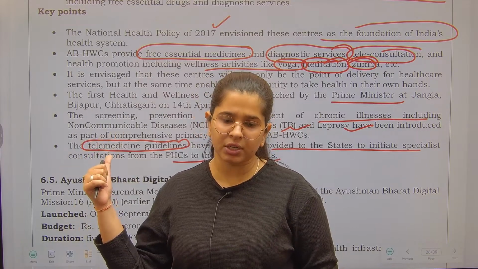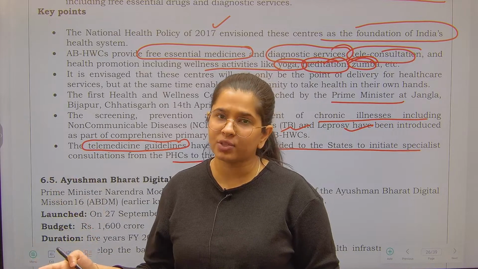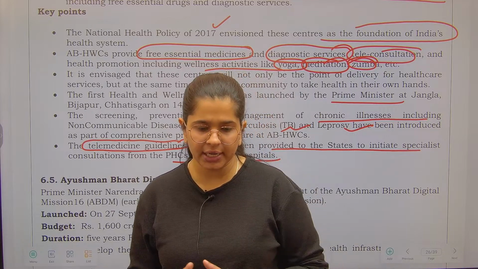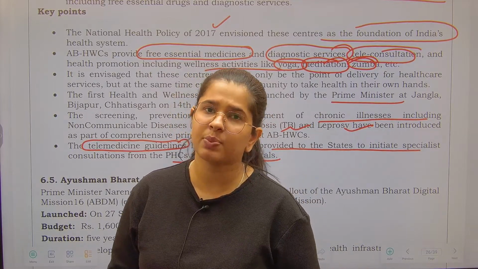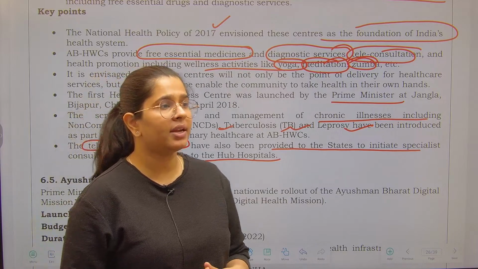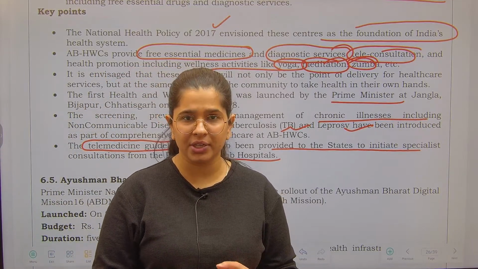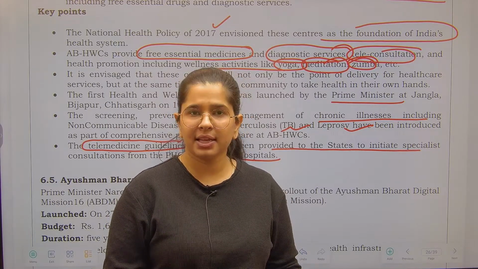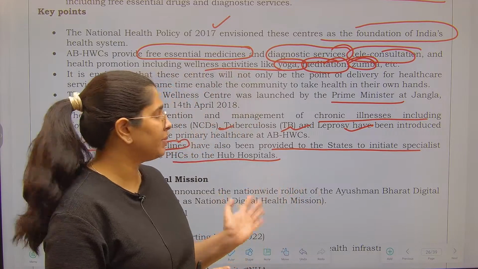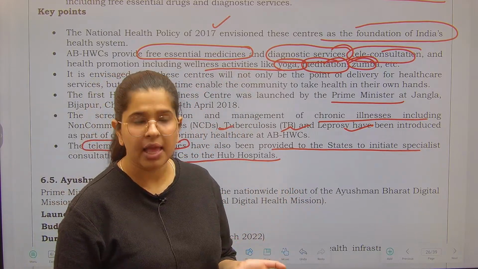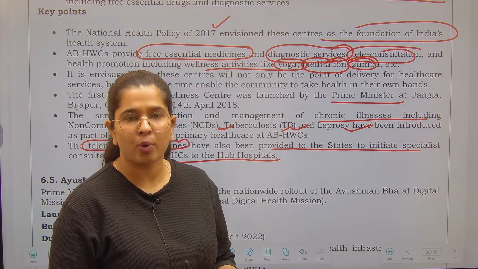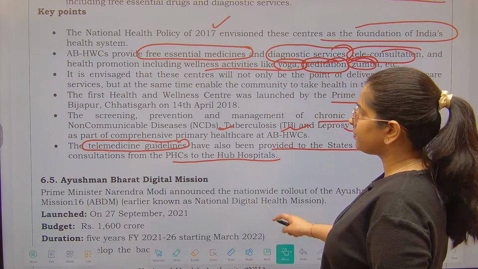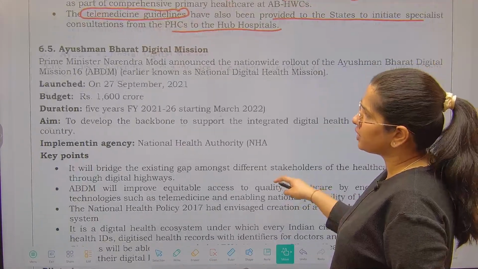Keeping this in mind, let's move on to our next component, the digital health mission, right? We want to create digital data repositories. There are problems in this scheme as well, such as privacy breach. We still do not have a Personal Data Protection Act, right? That is the only concern while creating this digital format of health. But apart from that, everything is noble under this initiative. Now let's go back and study about it. Ayushman Bharat Digital Mission.